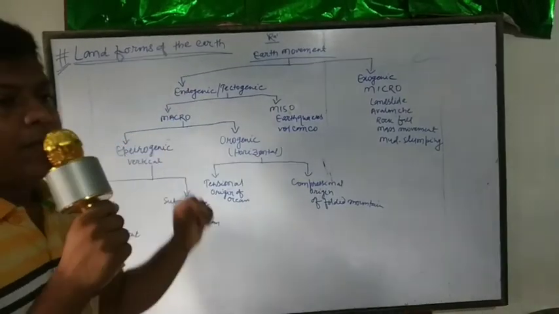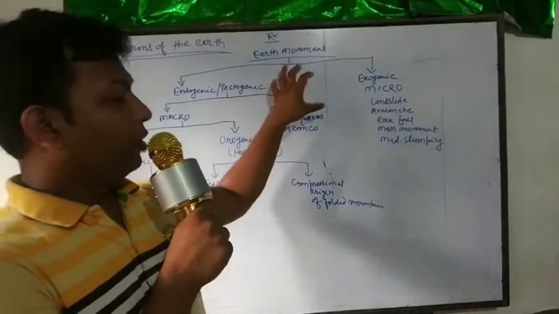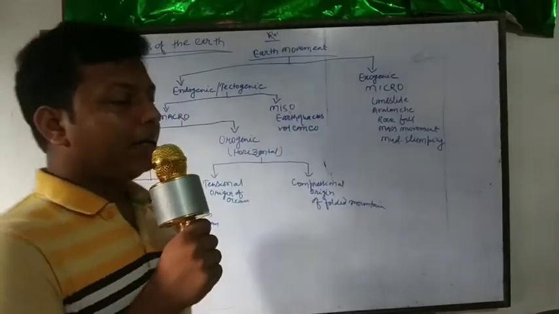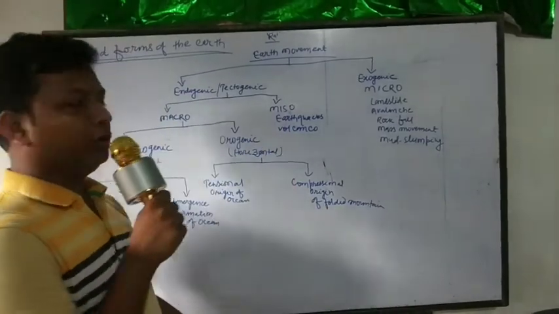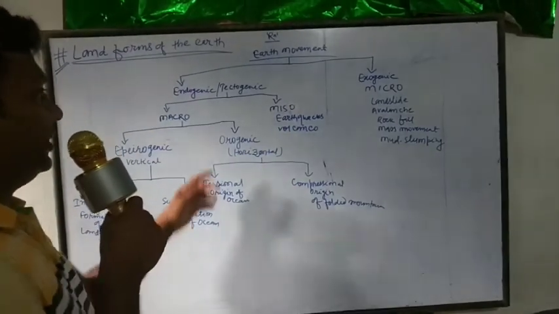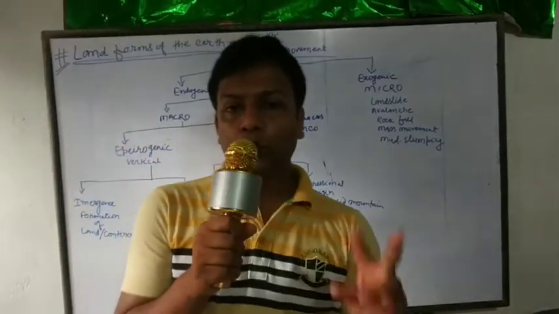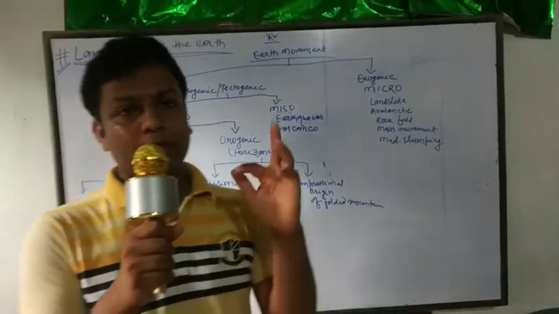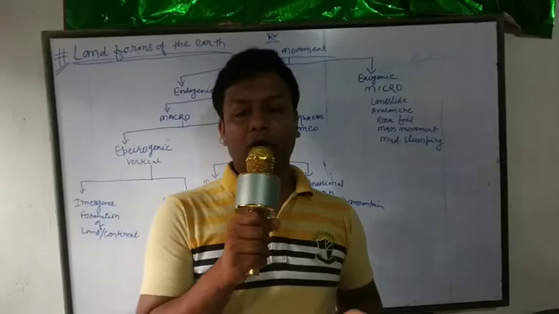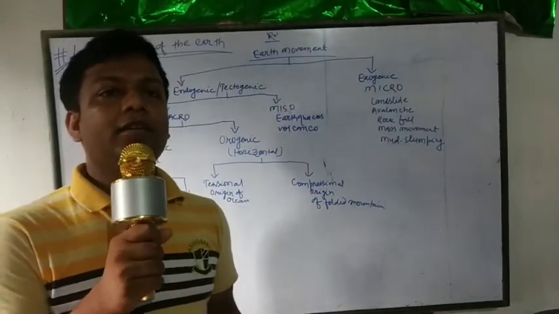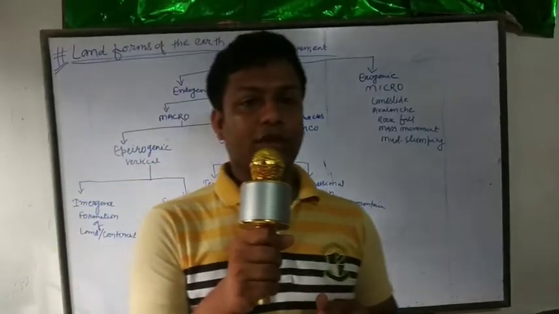And before I start, I will teach earth movement, which is not in your book but is very important for you to know. In the earth, two types of force are working. One is endogenic. Endo means the inner part of the earth, so the force exerted from the inner part of the earth is endogenic force.